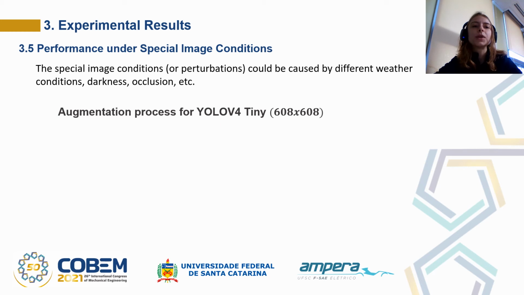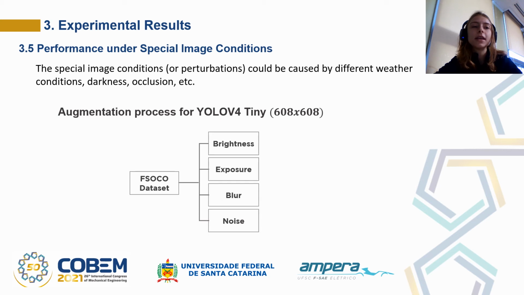In this analysis, three networks were considered: YOLO V4, YOLO V4 Tiny, and another version of YOLO V4 Tiny, which was trained with extra data augmentation from the FSOCO dataset. For this extra data augmentation, the network received the normal images plus images perturbed with brightness, exposure, blur, and noise, and that is 5 times the number of normal images that were employed for training.